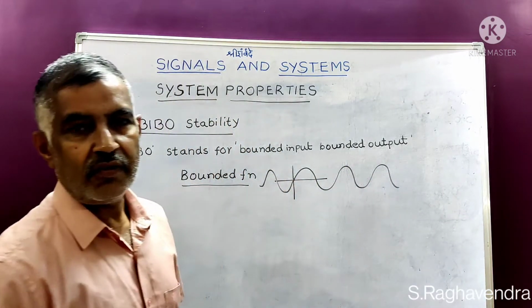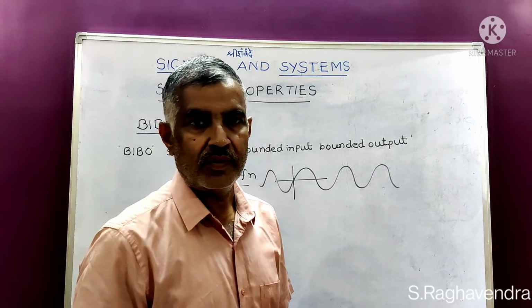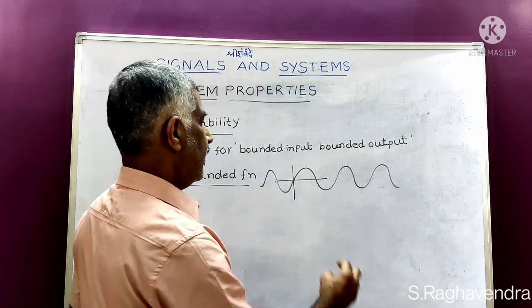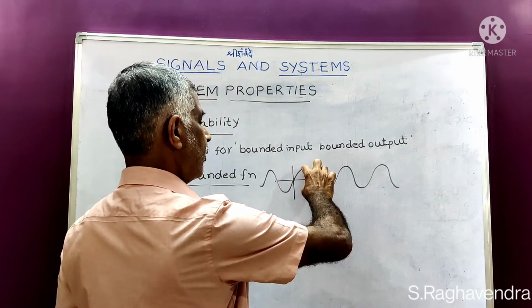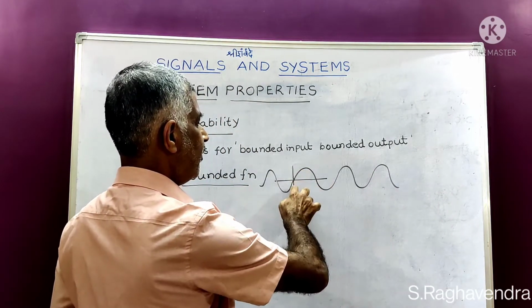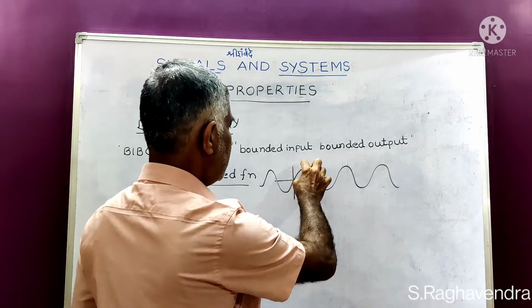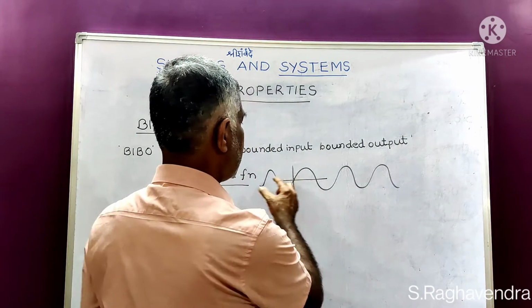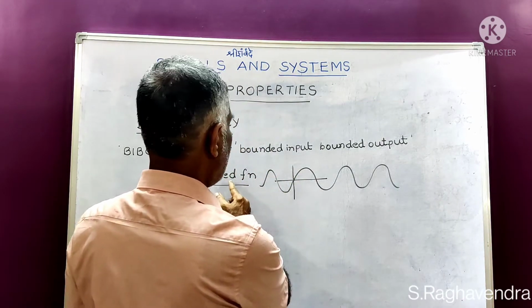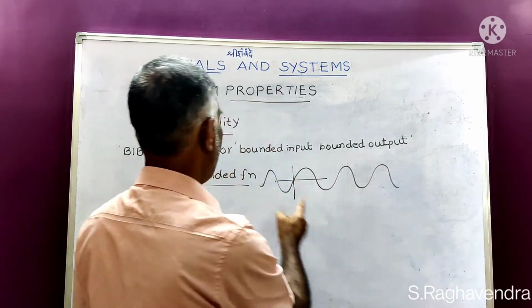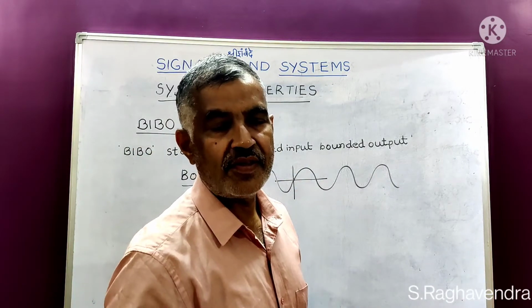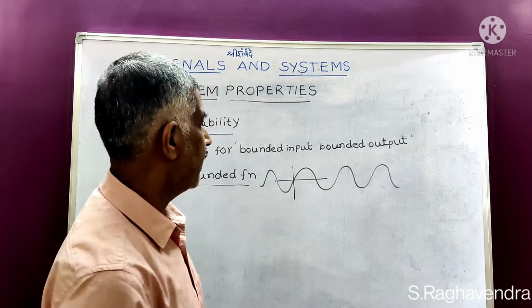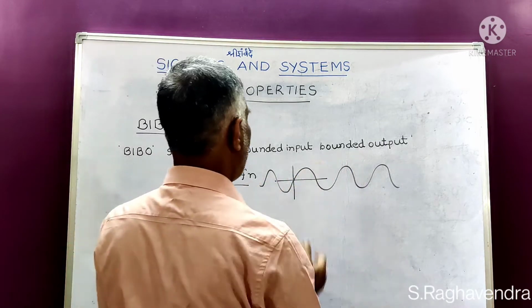A sine wave is a bounded function. In going from minus infinity to plus infinity, its value is restricted between these two, a positive value and a negative value. Its amplitude is the maximum value, so its value is finite from minus infinity to plus infinity. Hence, the sine function is a bounded function. I will give a technical definition at the end.